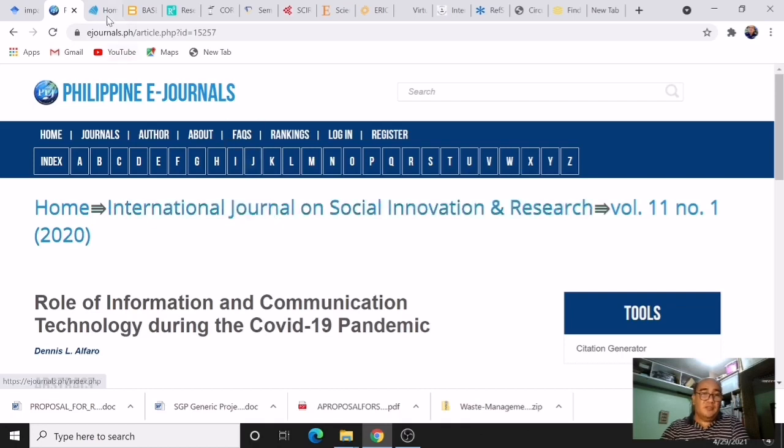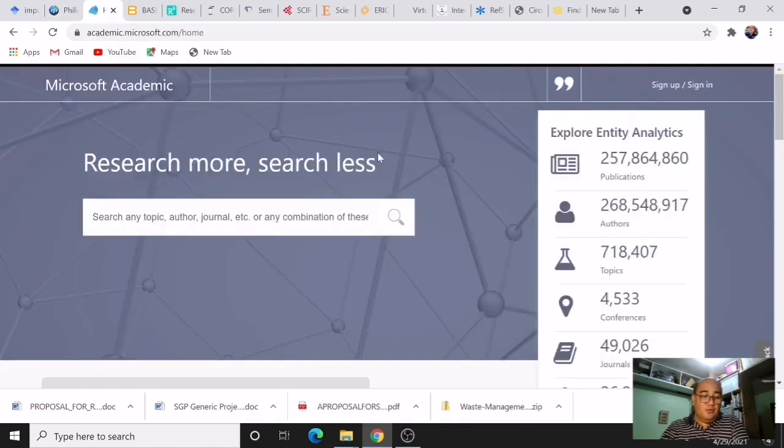The next is the Microsoft Academic. This is Microsoft's answer to Google Scholar. Microsoft Academic takes a different approach and generates for each paper that is indexed an overview page that allows you to easily explore citing articles as well as references of the article. To date, it has approximately 210 million articles.